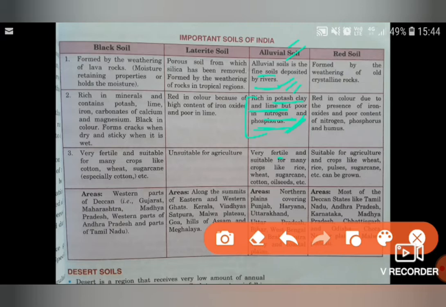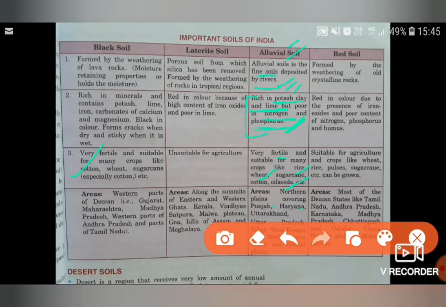It is fertile, very fertile and suitable for many crops, like rice is grown in our area, sugarcane, wheat, cotton is also grown, oilseeds, but the best for cotton is your black soil. Then comes your areas. Northern plains, that is Punjab, Haryana, Uttarakhand, Uttar Pradesh, Bihar, West Bengal, all these are having this kind of soil. Even the Brahmaputra and you know about the delta also, Sundarbans delta, it is also having this soil. Coastal plains are also having this kind of soil, alluvial soil. We will be discussing it with the help of the map as well. Each soil we will be covering.